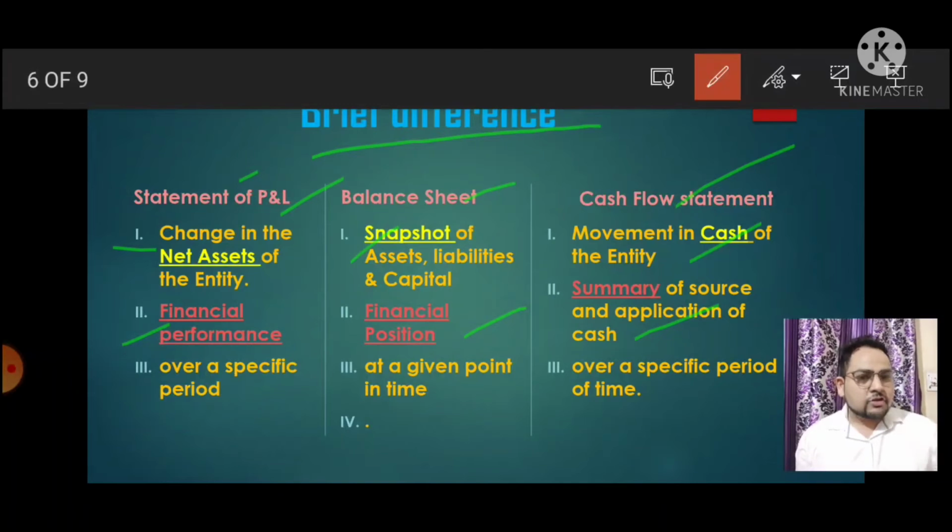So, the next point is, as we said earlier, there is a profit and loss account after some interval, so we can say it is over a specific period of time. Next point, balance sheet. As we said, the balance sheet is at the end of the year, so at a given point of time. And the cash flow statement is the same as the statement of profit and loss. It will also show over a specific period of time. Clear? Okay, good. Let's go to the next point.